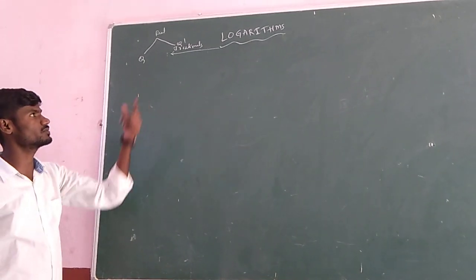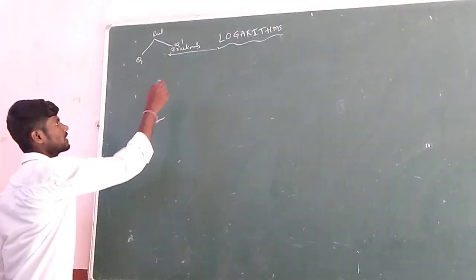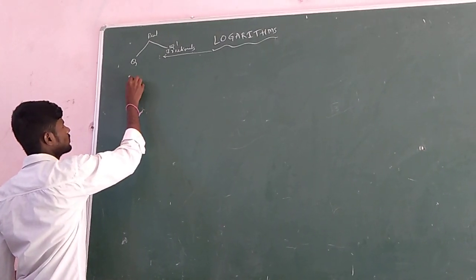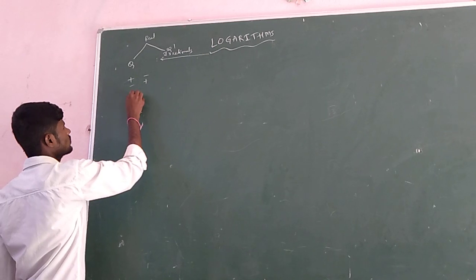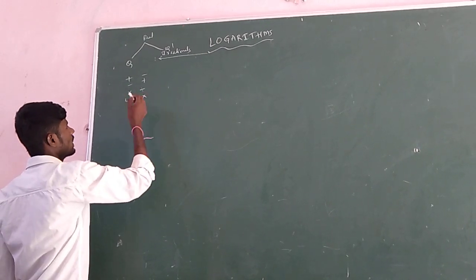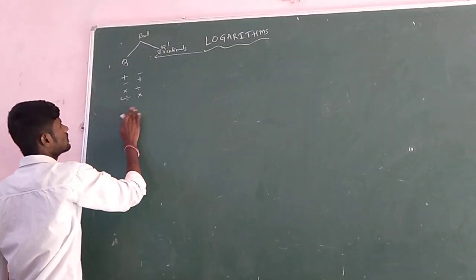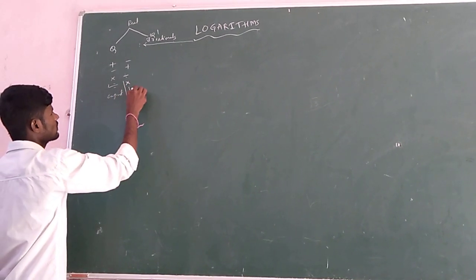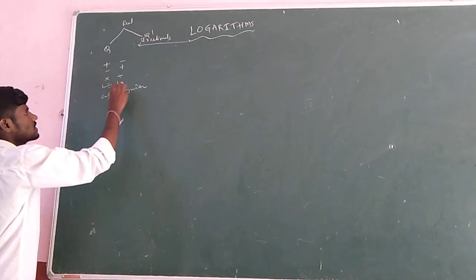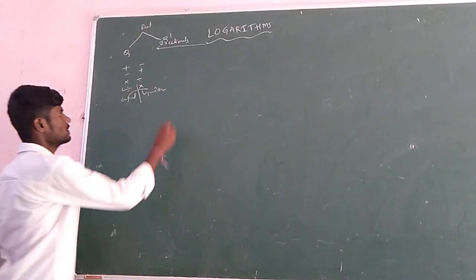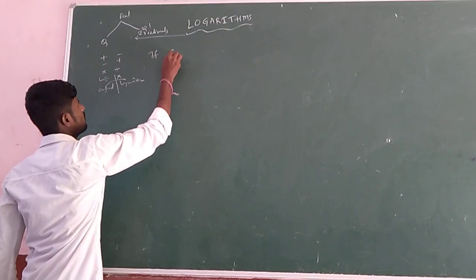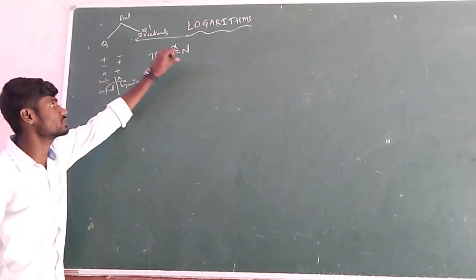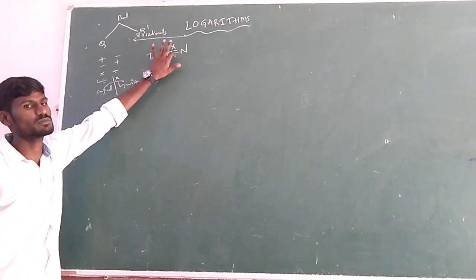So how are logarithms introduced? Suppose we have transposition properties: plus becomes minus, minus becomes plus, multiplication becomes division, division becomes multiplication. Like that, logarithms are the transposition property of exponents, meaning if you do transposition, exponents become logarithms. If you take a power x equals n, this is in exponent form.